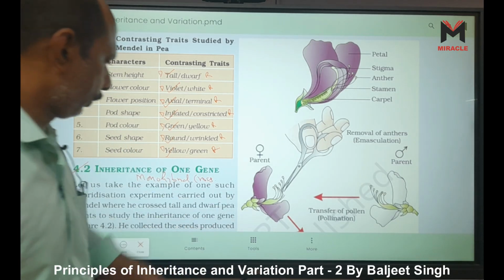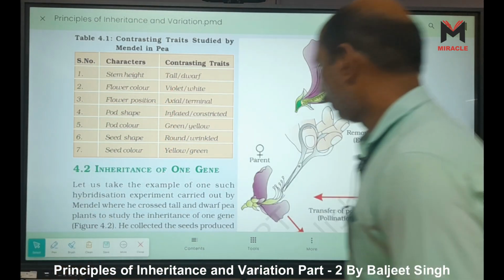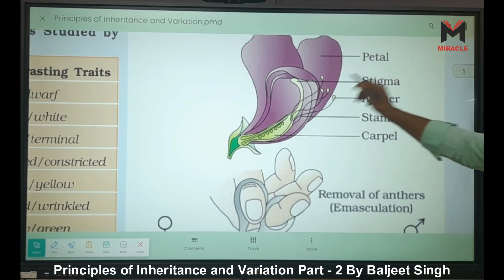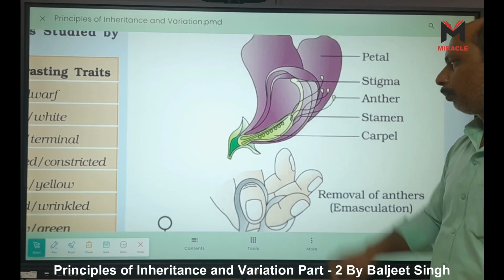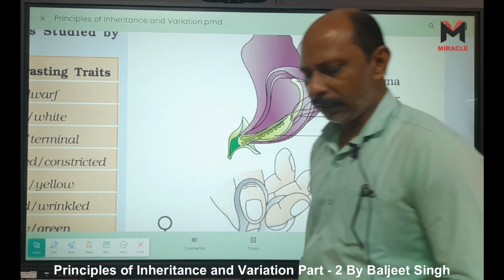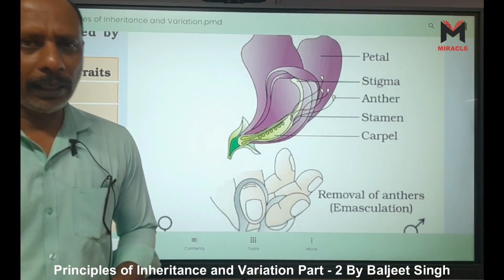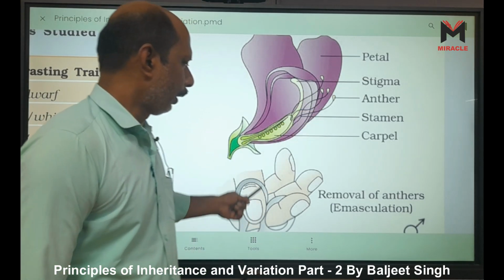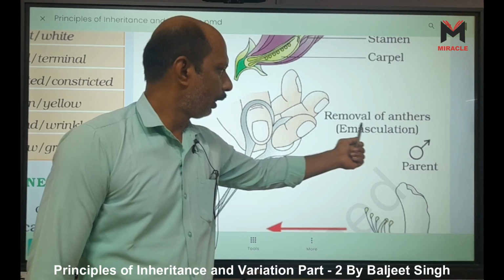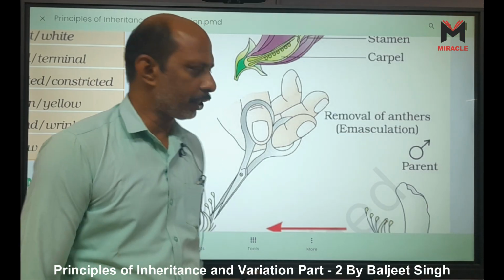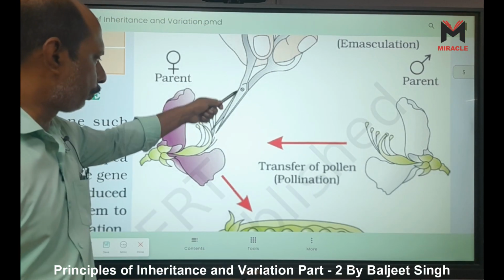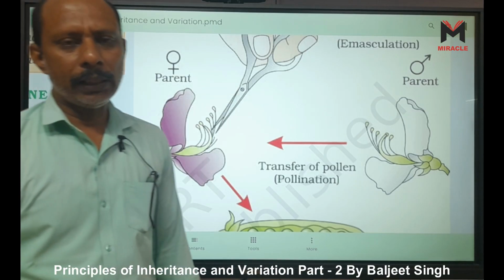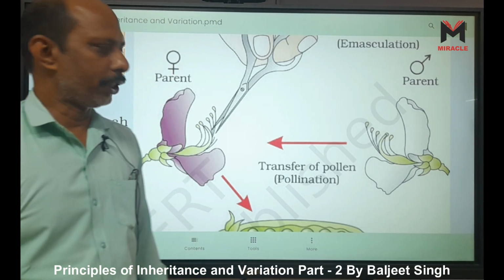That is given here: petal, stigma, anther, stamen, carpel. This one has androecium and gynoecium both, and we know this Pisum sativum belongs to a leguminous plant, the Fabaceae family. So first, these anthers should be removed. The second point shows the removal of anther. That is called emasculation, right? So first, with the use of this scissor, he cut the anthers before maturation.